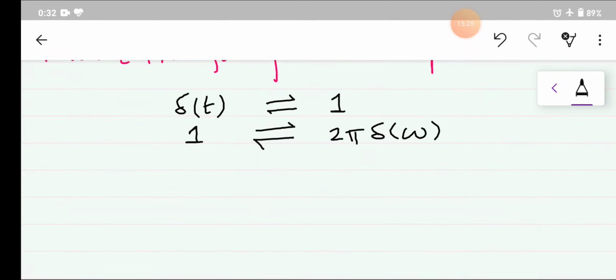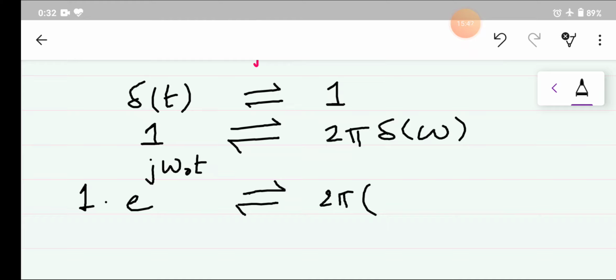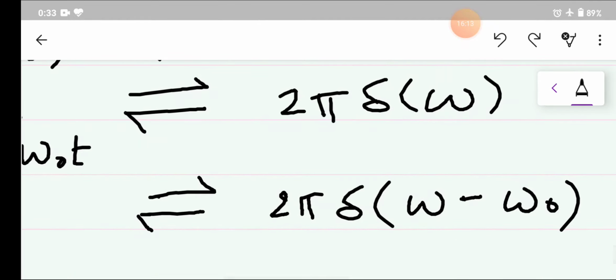Okay, and also you have seen that if this one is multiplied by e to the power j omega naught t, then the Fourier transform will be 2 pi delta(omega minus omega naught), and if we have a negative sign, then it will become plus. Like this.